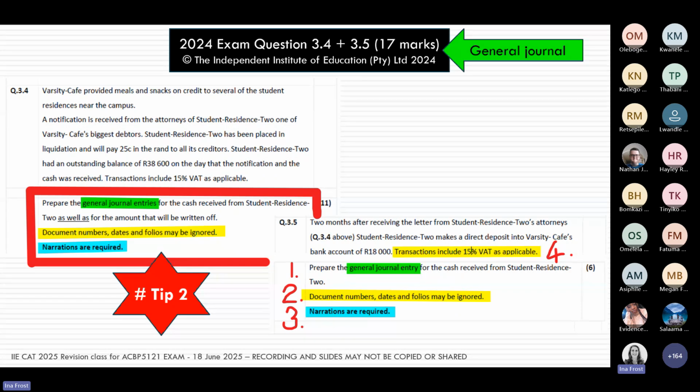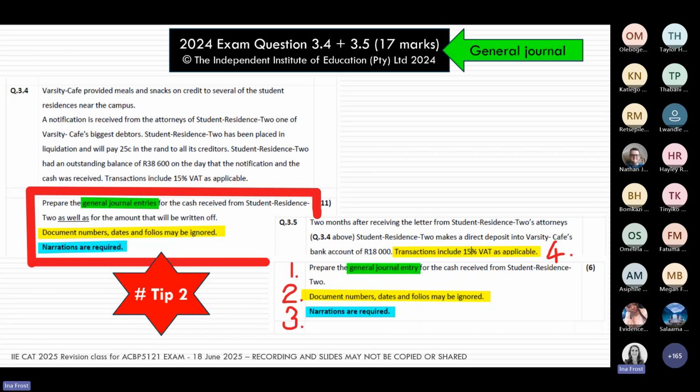The third thing is that I must provide a narration. If they say give a narration, it means I'm going to get marks for it, so I mustn't forget about that. And the fourth thing is they remind me again that there is VAT. There are VAT implications in these transactions, and the VAT rate is 15%.